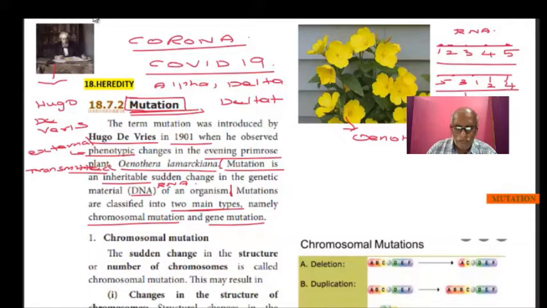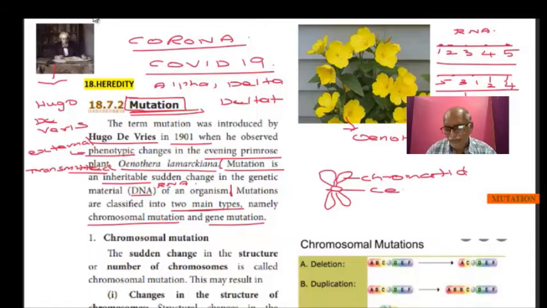We know what a chromosome is. We studied the structure of chromosome, that it is having a centromere and the arms of a chromosome which we call chromatids. The central point we call a centromere.